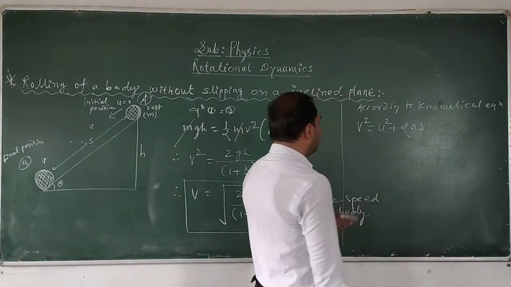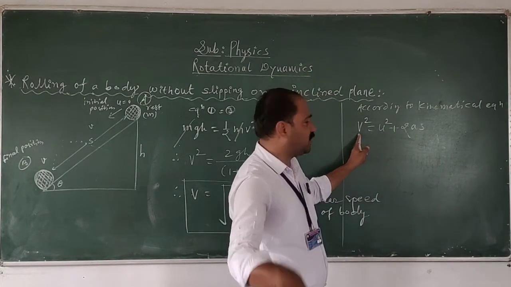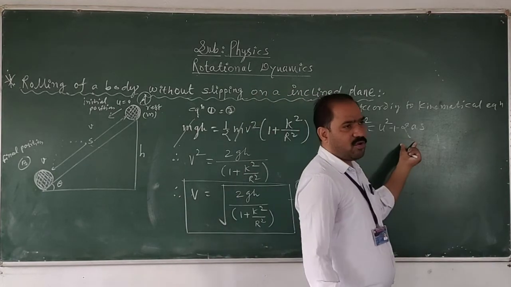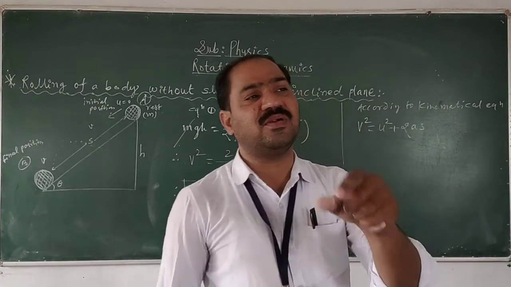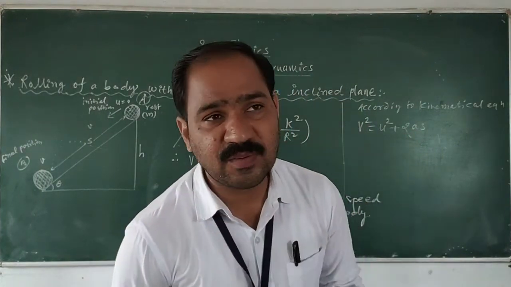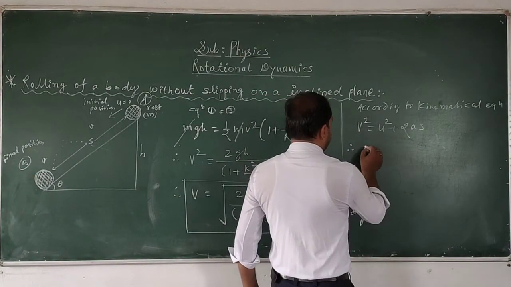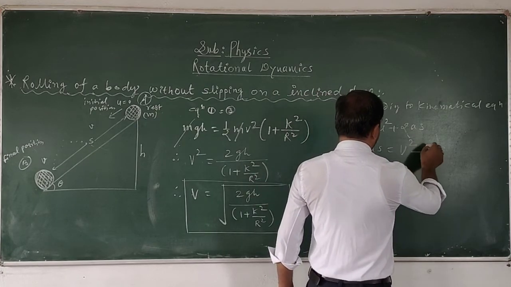So here I want to determine the value of the acceleration. v is the final velocity, u is the initial velocity of the body, 2 is the constant, a is the linear acceleration which I want to determine here, and s is the displacement of the body. Therefore, in the next step, twice as is equal to v square minus u square.